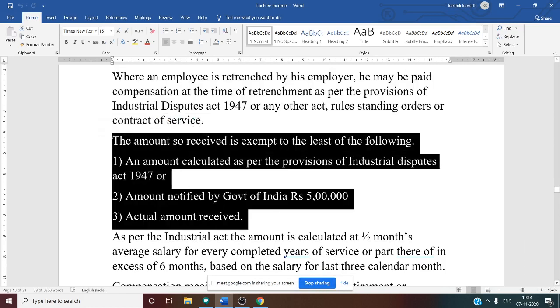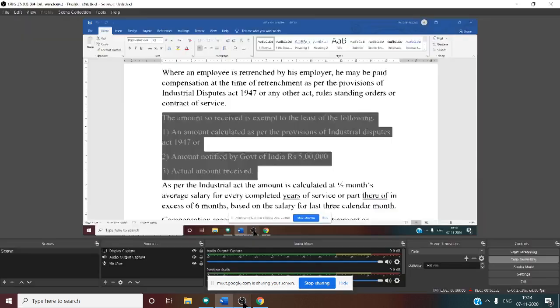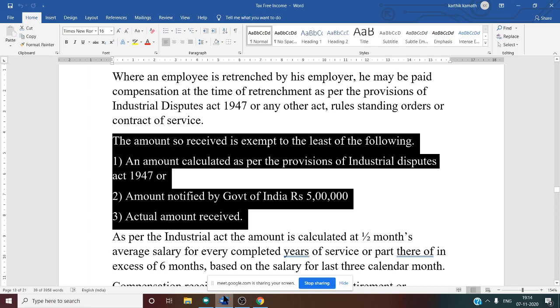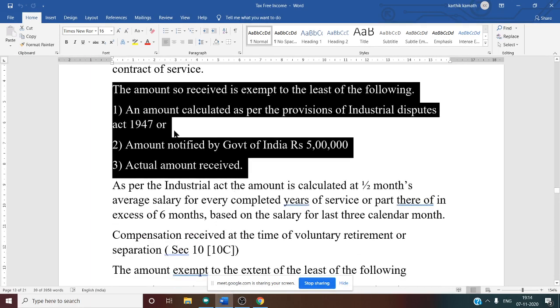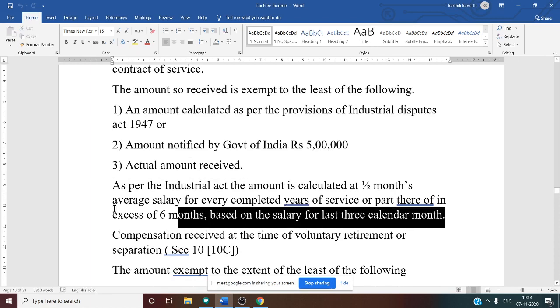See, this amount so received is exempt to the least of the following. First, the amount calculated as per the provisions of the Industrial Disputes Act of 1947, or the amount notified by the Government of India, which is 5 lakh, that is nothing but the statutory limit, or the actual amount received. Whichever is less is exempt. Among these three conditions, whichever is less is exempt and the remaining is taxable. Yes. So, as per the Industrial Disputes Act of 1947, we need to see how to calculate the amount.